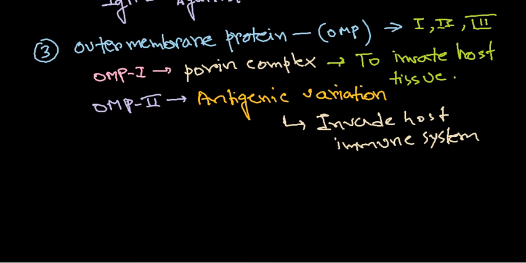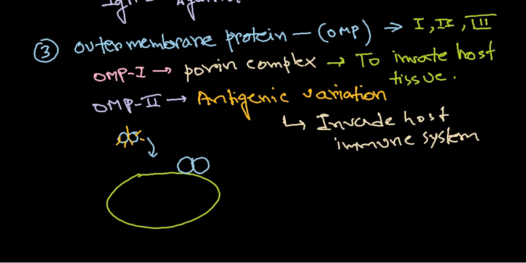So if I talk about the cell, let's say this is the host cell, and onto the surface here comes the Neisseria. Onto the surface of Neisseria, they will come and attach to the cell surface of the host cell. So let's say here it will be attached.